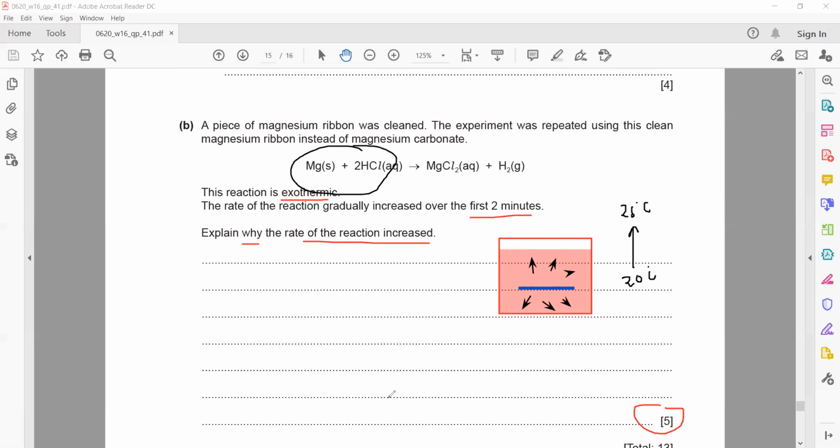So when we write the answer: the reaction is exothermic, which releases heat energy and increases the temperature of the mixture.